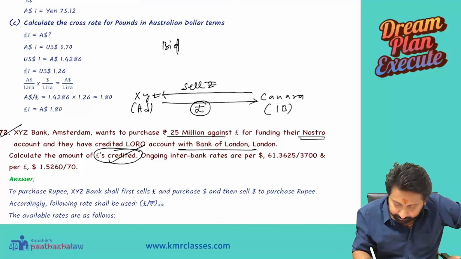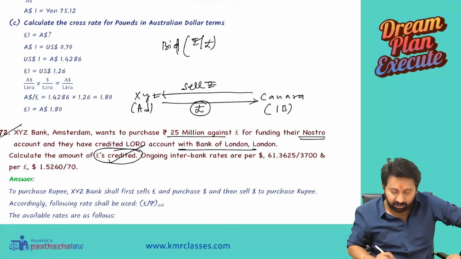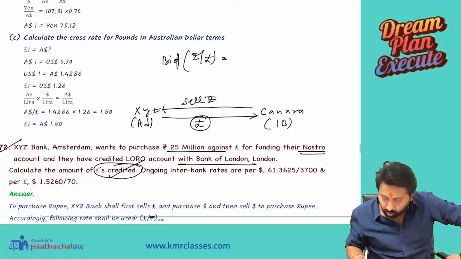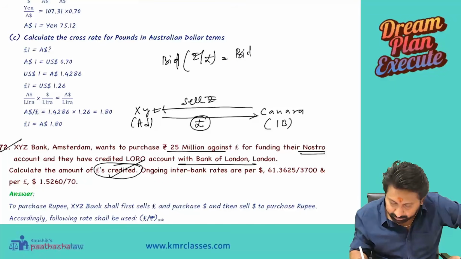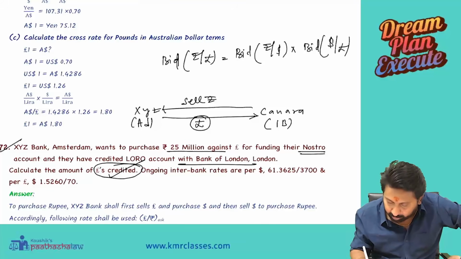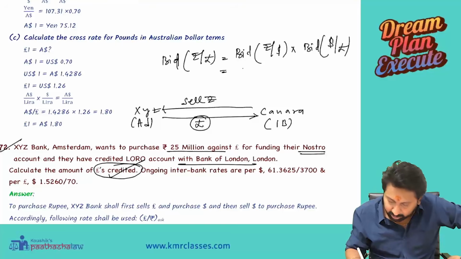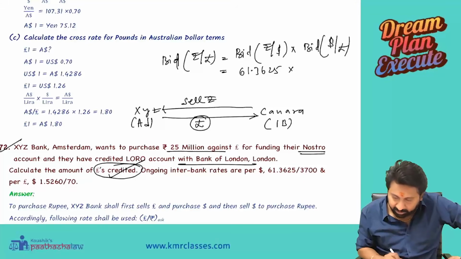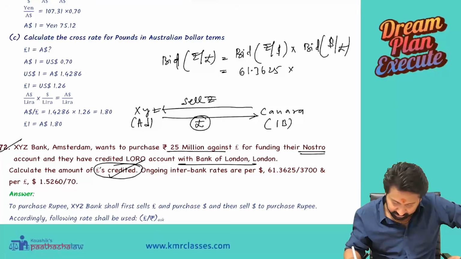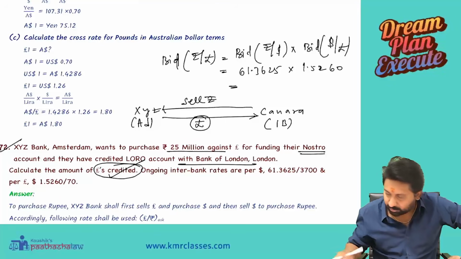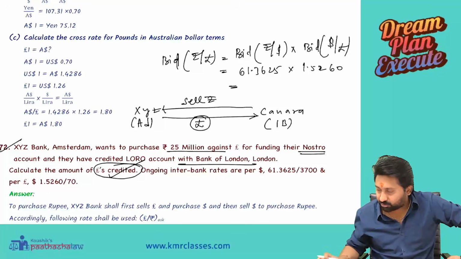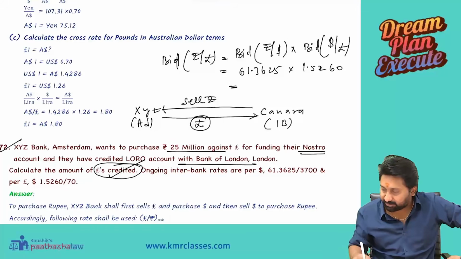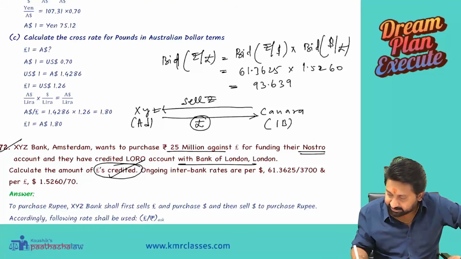Bid of rupee by pound. But rupee by pound is not quoted directly. So it is bid of rupee by dollar into bid of dollar by pound. Tell me, what is the bid of rupee by dollar? 61.3625. The bid of dollar by pound given is dollar by pound; per dollar means dollar by pound. Bid, how much? 1.5260. So 61.3625 into 1.5260 gives 93.6392.